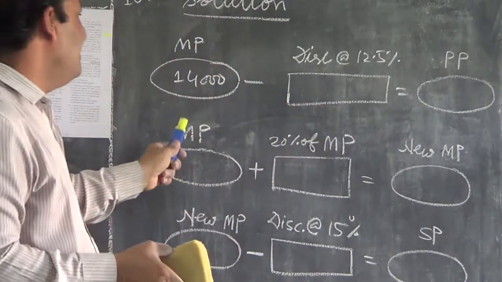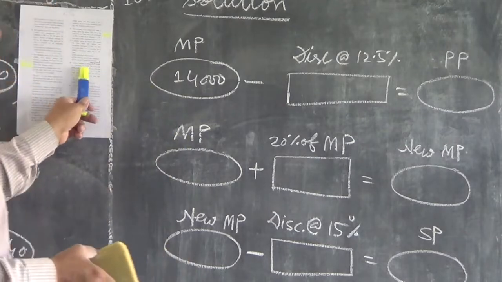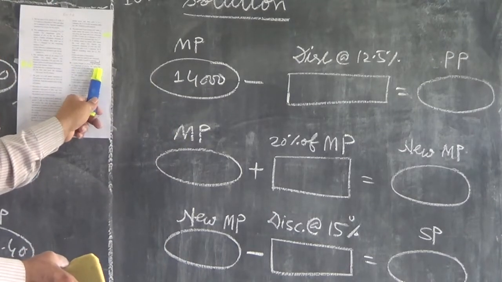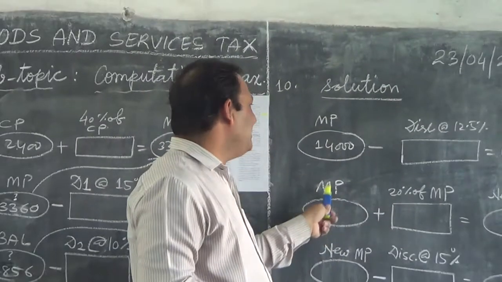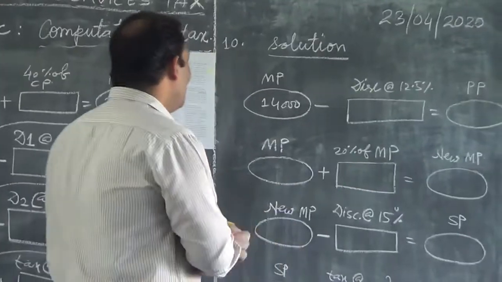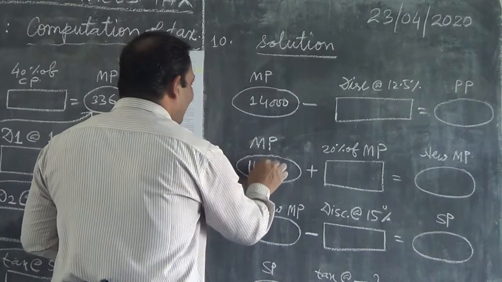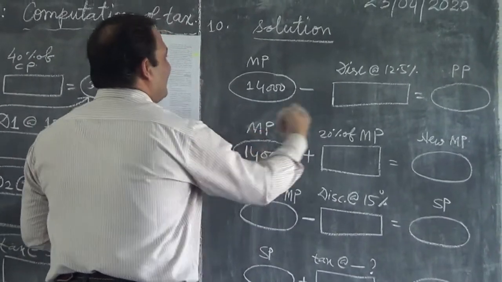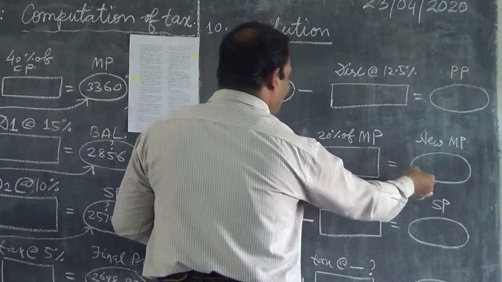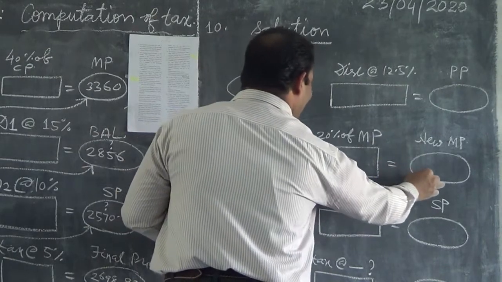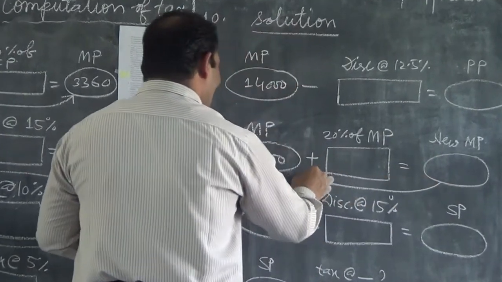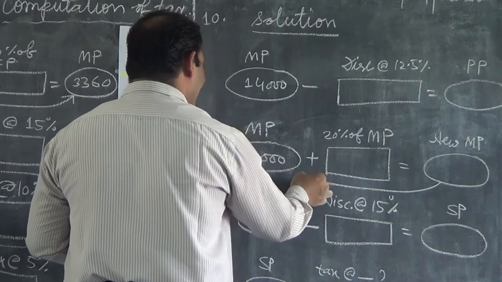Read the question: he raises the printed price of the article by 20%. So new mark price equals old mark price plus 20%. Old mark price is again 14,000. Then you add 20%, and the new mark price will come.